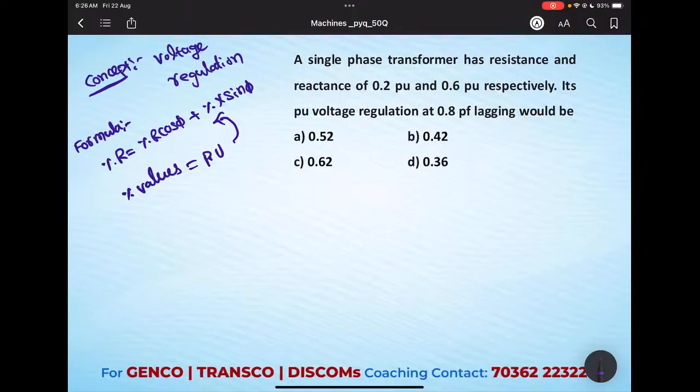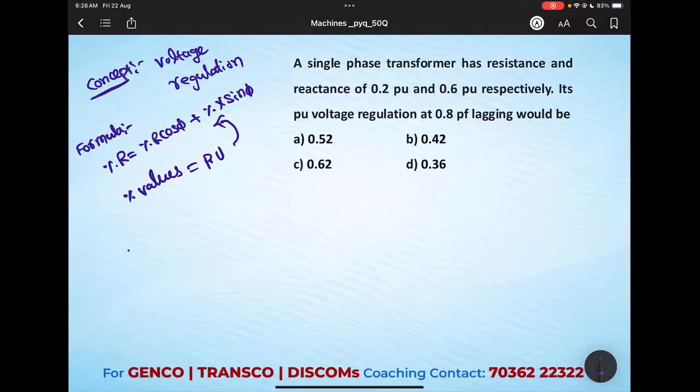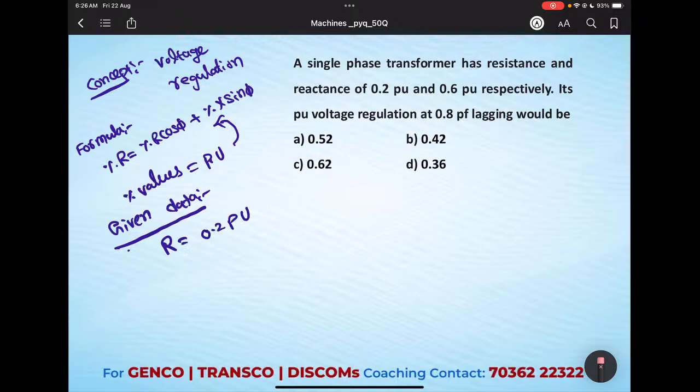Okay, we will note down the given data. Resistance is given as 0.2 per unit, reactance is given as 0.6 per unit, power factor cos phi is 0.8 lagging. This is important.